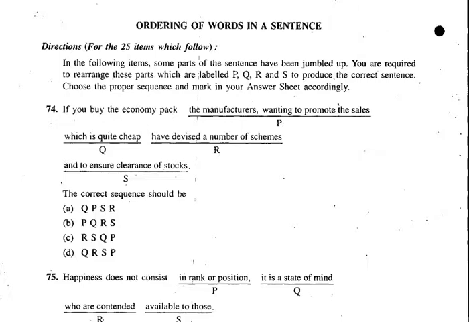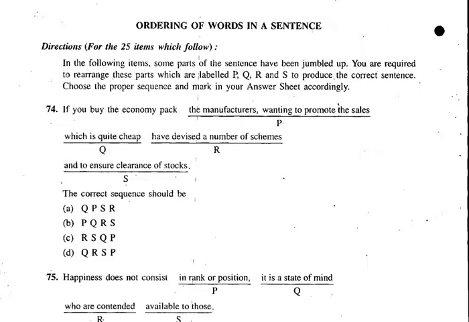In the case of jumbled sentences, S1 and S6 are given there, and four sentences are jumbled up, which form a paragraph or passage. But in the case of this one, it's the parts of the sentence that have been jumbled up. So here you have to see that you make a meaningful sentence. And these parts are labeled as PQRS.